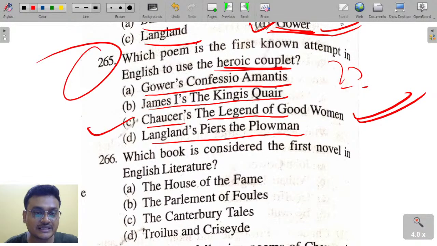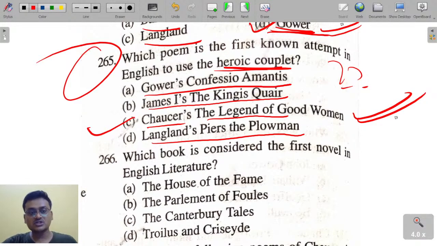Confessio Amantis was written in English. John Gower's Confessio Amantis, the Lover's Confession, was written in English, whereas Vox Clamantis was written in Latin. Yes, it was written in Latin. And the first one, you will come across here again in the next question.